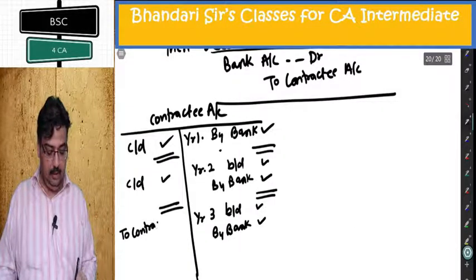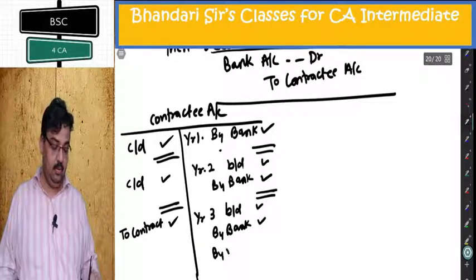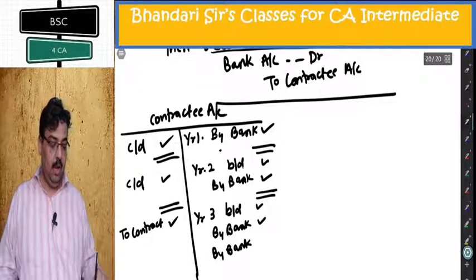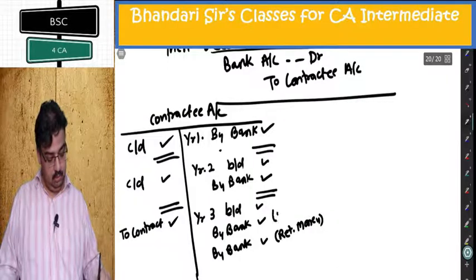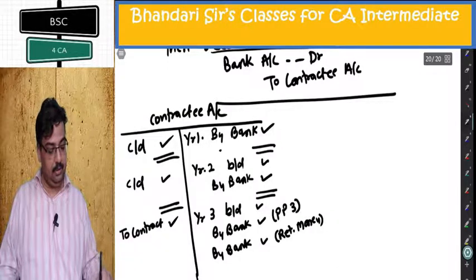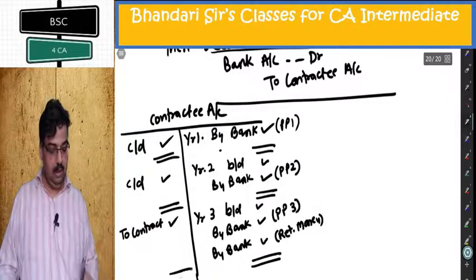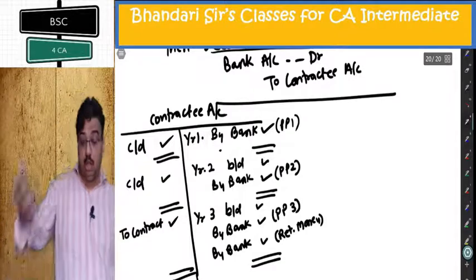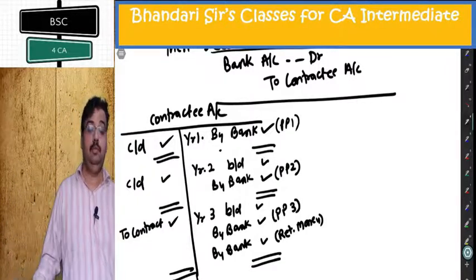To contract, this is contract price. By bank, this is retention money. This is progress payment of third year. This is progress payment of second year. Progress payment of first year. And the account is closed. This is how contractee account looks like in 3 years of its contract.